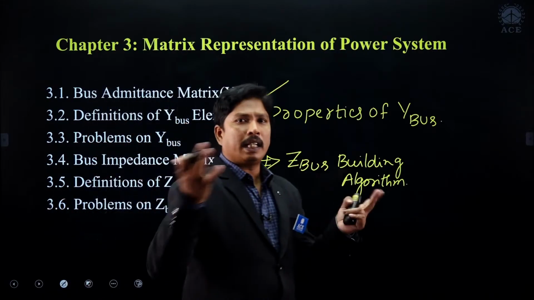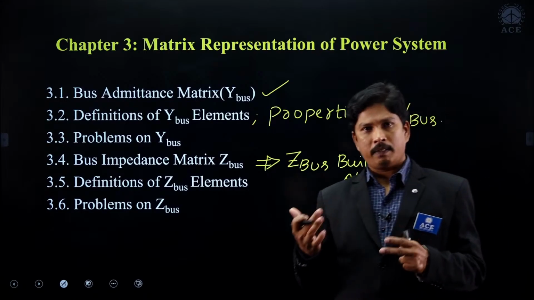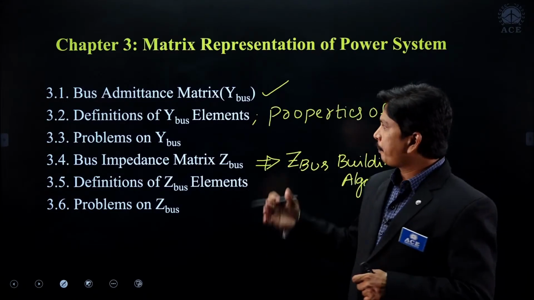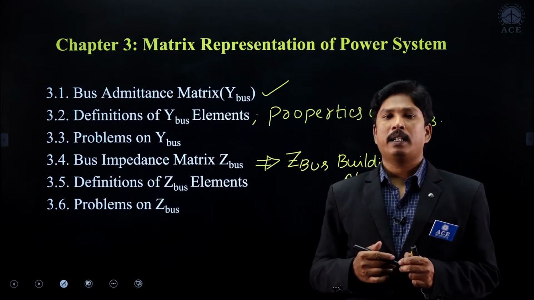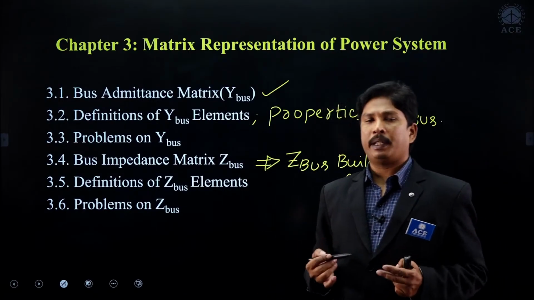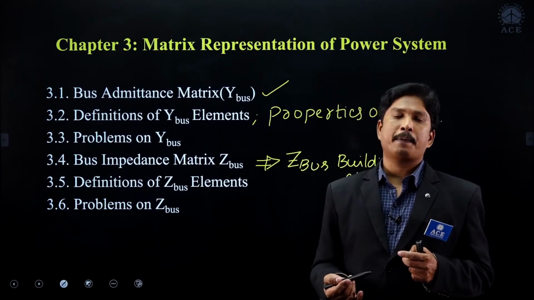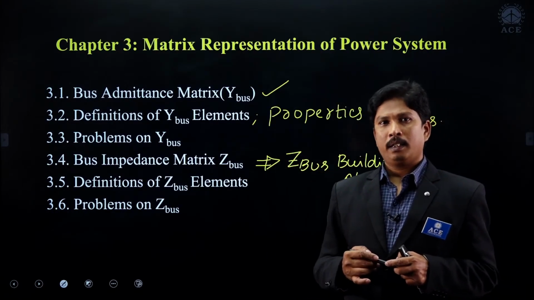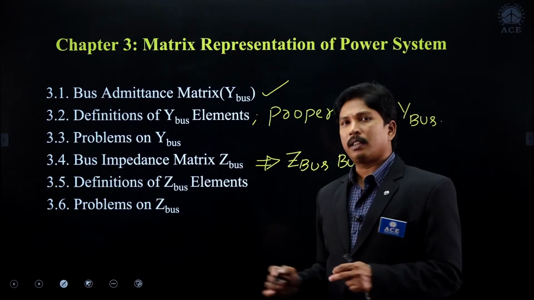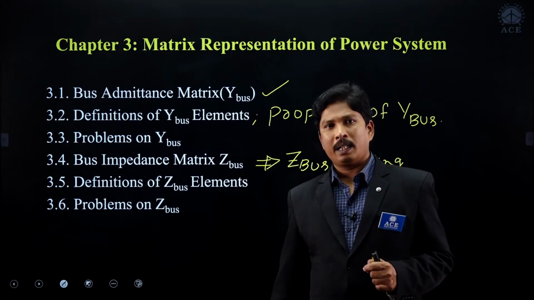In our network theory, two-port networks we have studied, the impedance parameters are always called the open circuit parameters and the admittance parameters are always called the short circuit parameters. So all Y bus parameters we calculate by short circuiting the remaining buses, whereas the Z bus parameters we calculate by open circuiting the remaining buses.